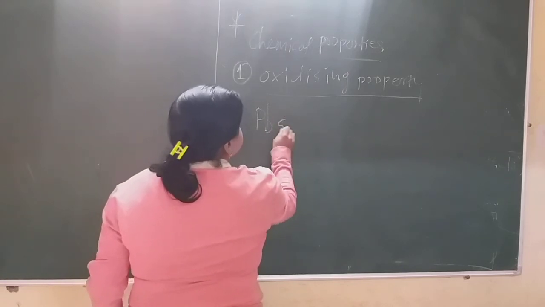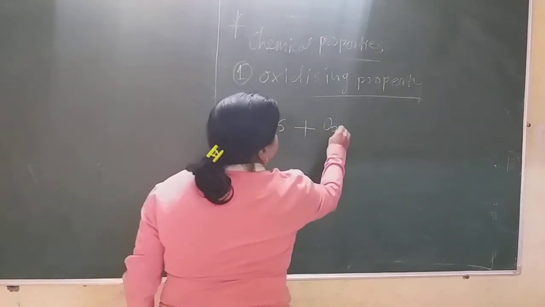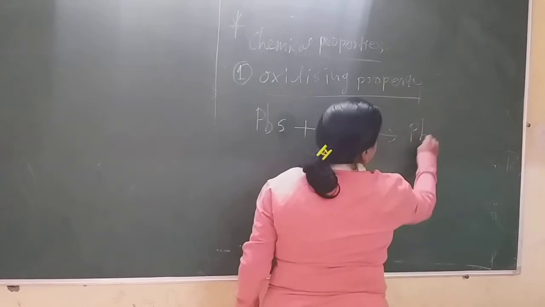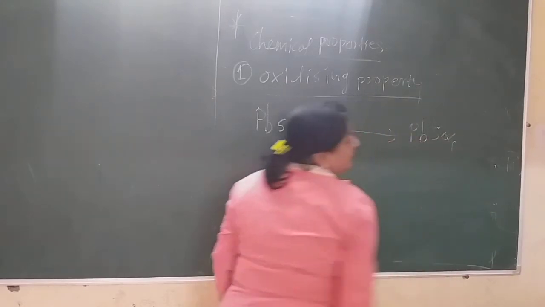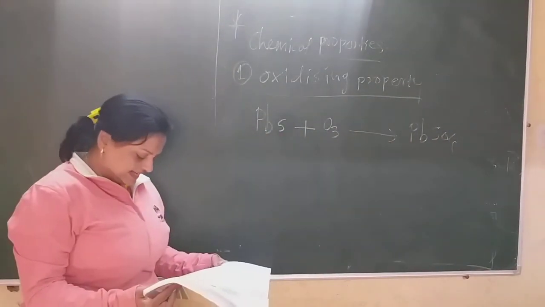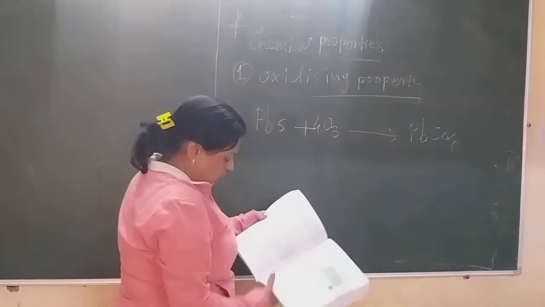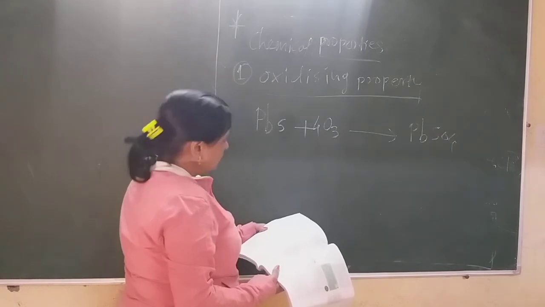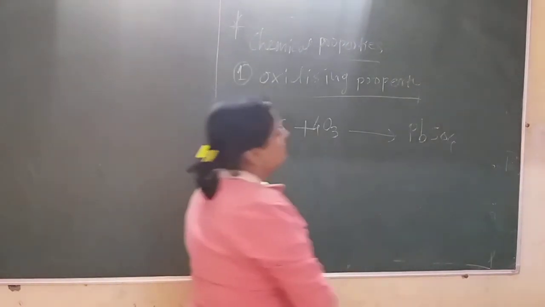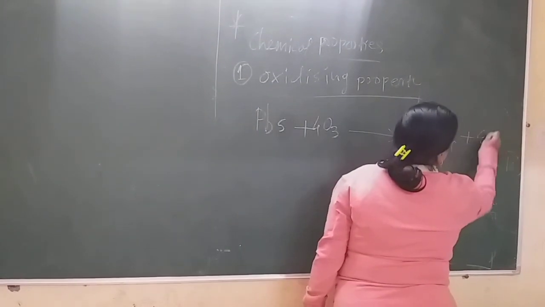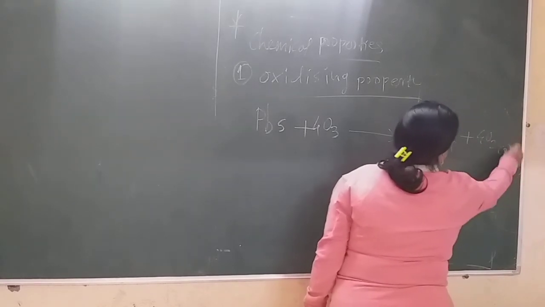This lead sulfide is directly converted into lead sulfate, PbSO4, when it reacts with ozone. Remember this reaction. It requires 4 molecules of ozone with lead sulfide, and it is converted into lead sulfate, and oxygen gas is again formed.